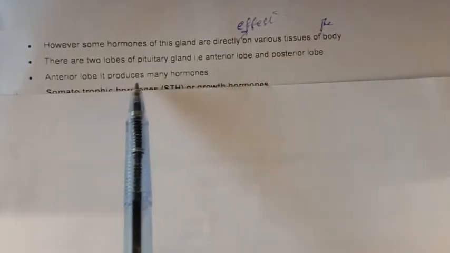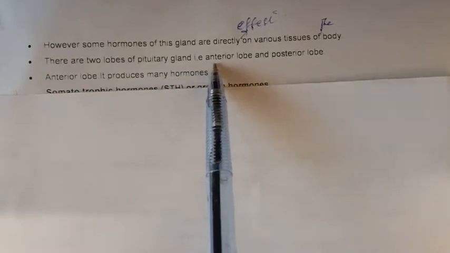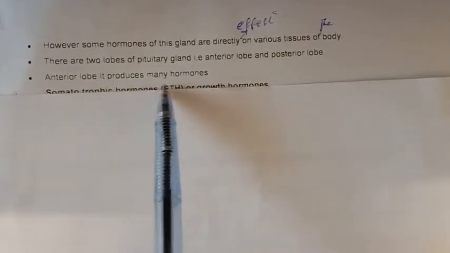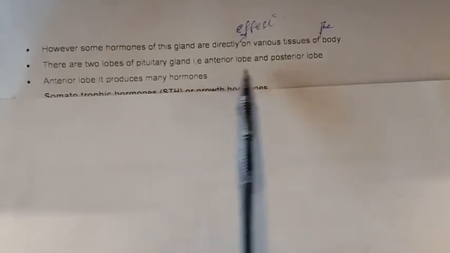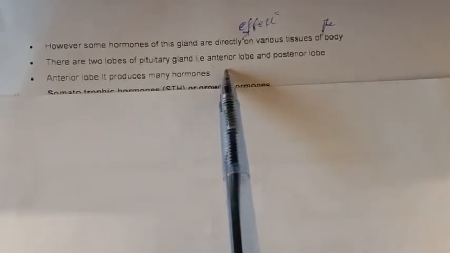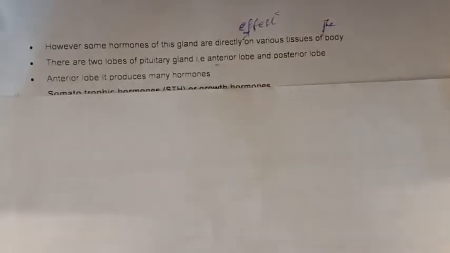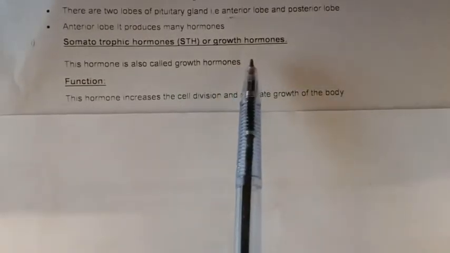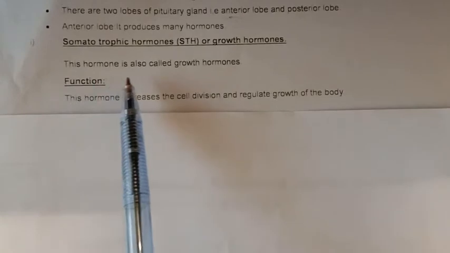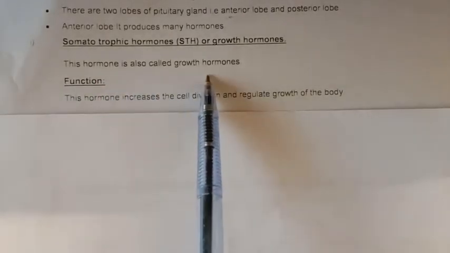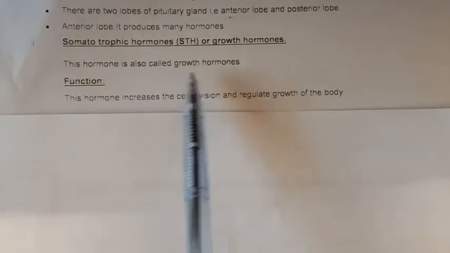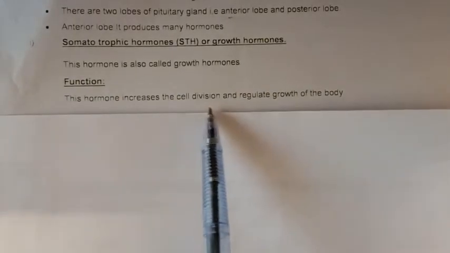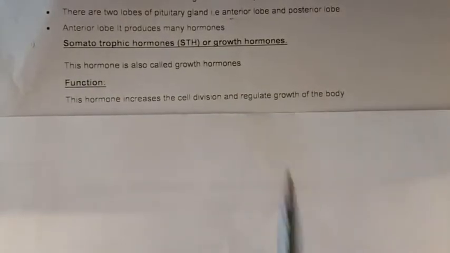There are two lobes of the pituitary gland, the anterior lobe and the posterior lobe. The anterior lobe produces many hormones, so first we will discuss the hormones of the anterior lobe. Somatotropic hormone is also called growth hormone because it controls the growth of the body. Function: this hormone increases cell division and regulates or activates the growth of the body.